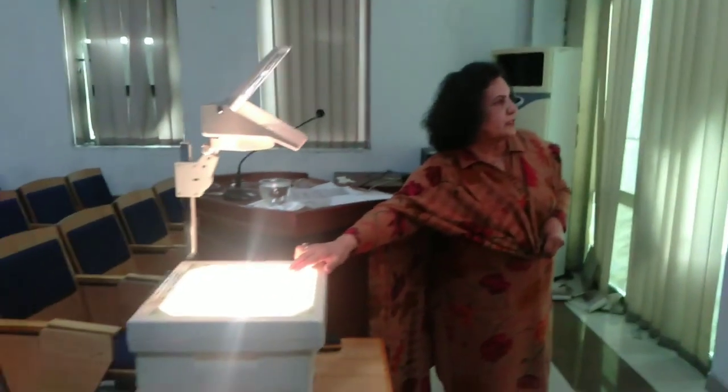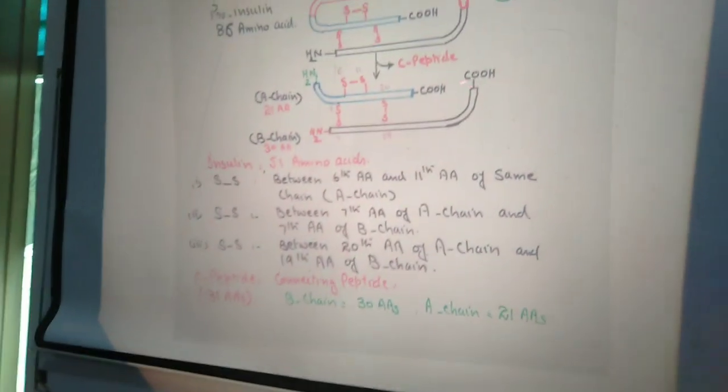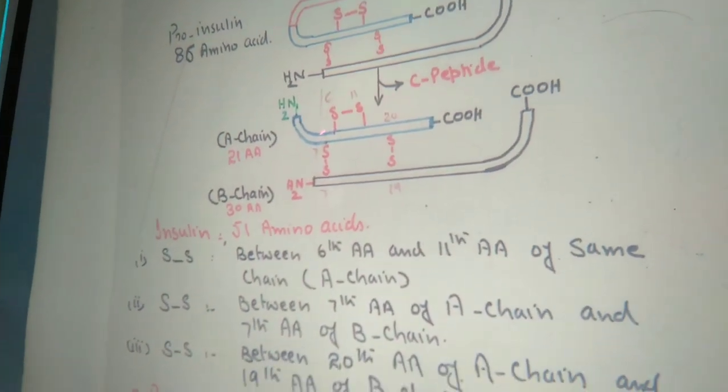Now again, coming to the point, insulin has 51 amino acids. First of all, there is removal of the ladder protein, then there is removal of the C-peptide, and then there is formation of the active form of insulin.